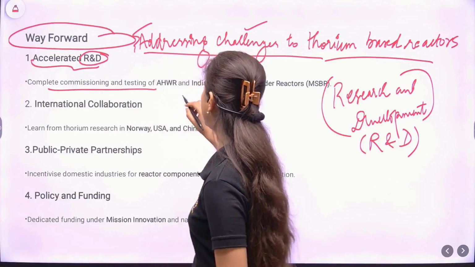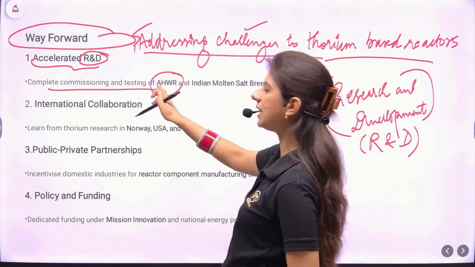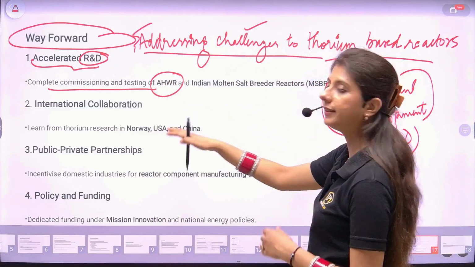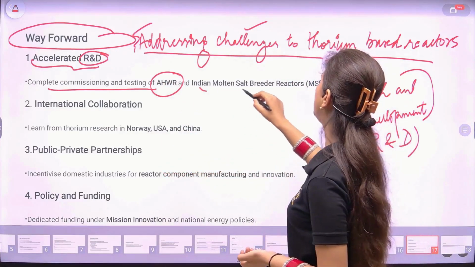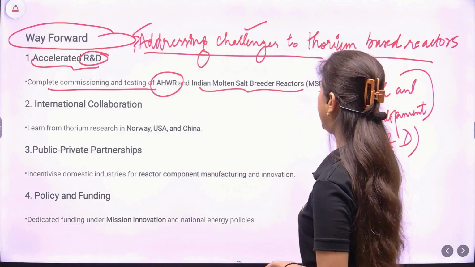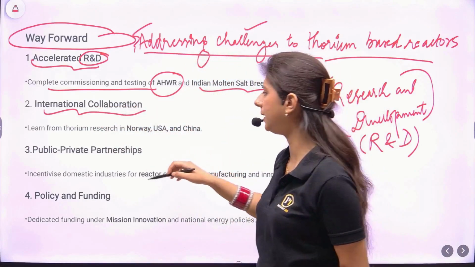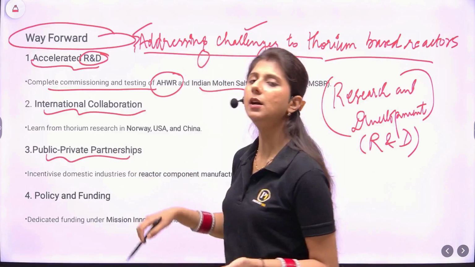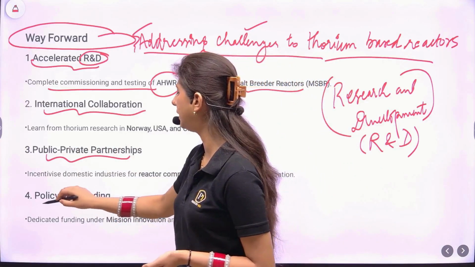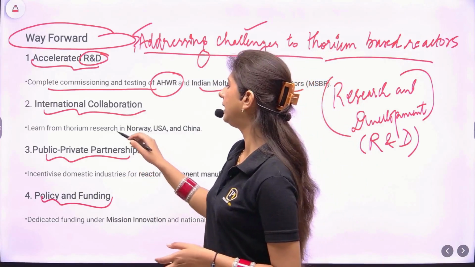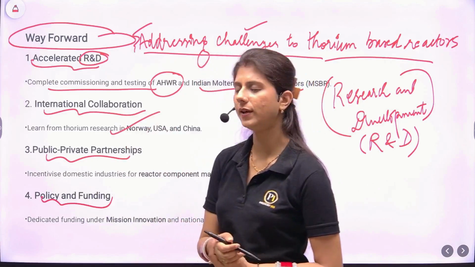Complete commissioning and testing of IMSBRs. Now this has been used as a short form because we have already mentioned the full form in the previous dimension: Indian molten salt breeder reactors. Then we need some international collaborations, PPPs, public-private partnerships, policy and funding, very basic mitigating measures which can address all the challenges. We can learn from the research in Norway, US and China.